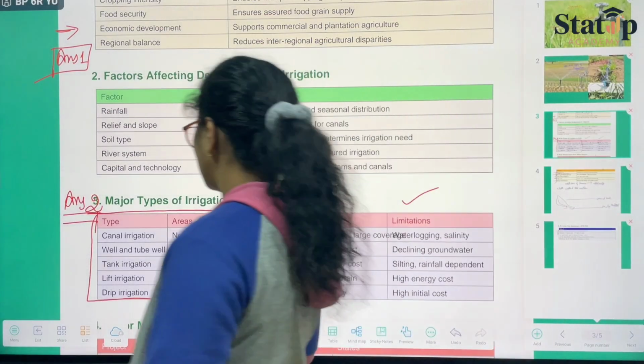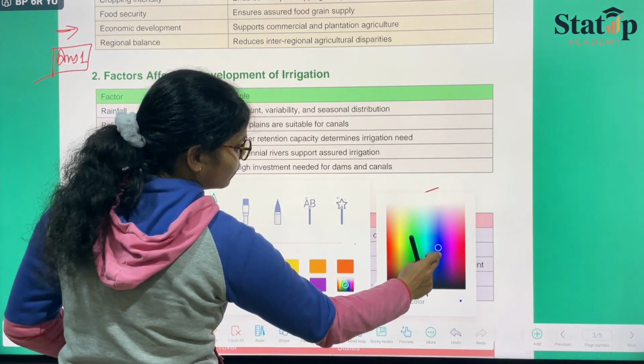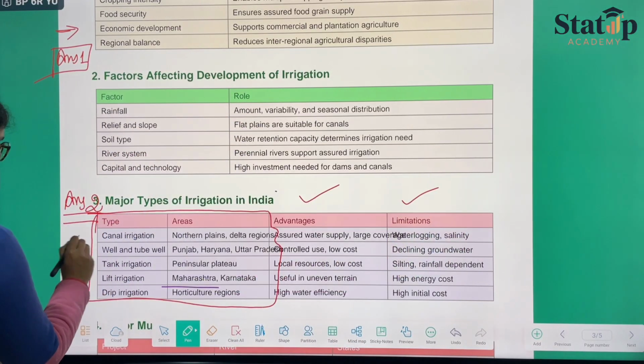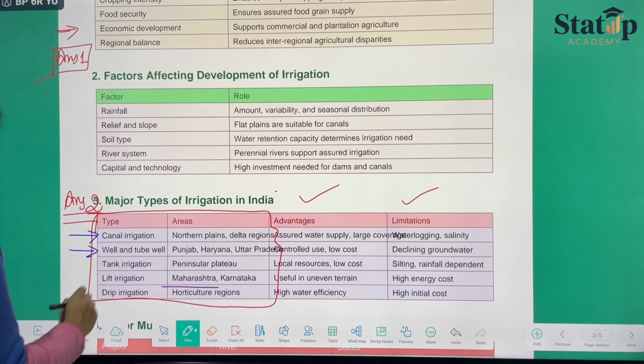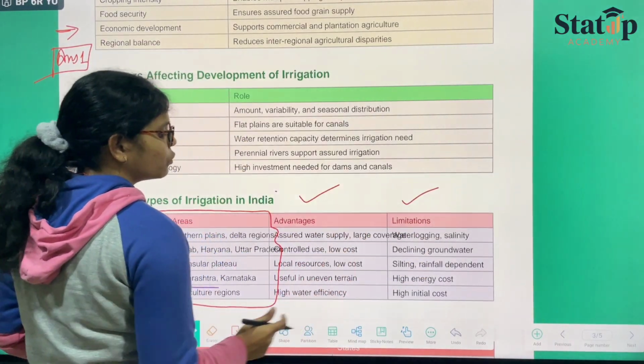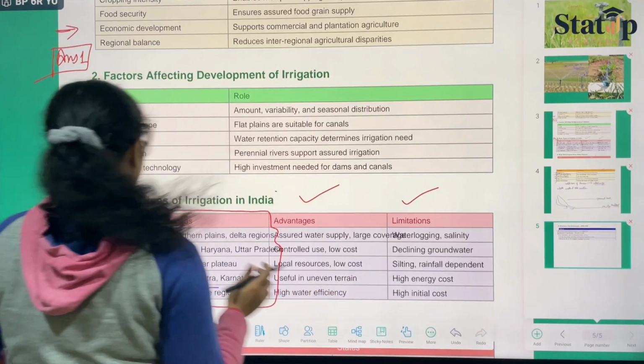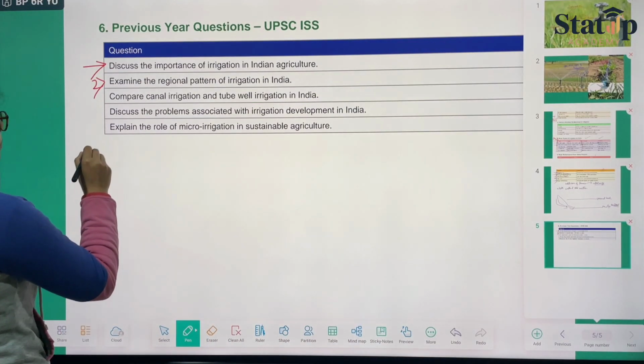So in that, you can directly mention 2 points from here. This canal and this well and tube well. If you mention advantages, 1 point would be your C. Coming to this slide, answer number 3.